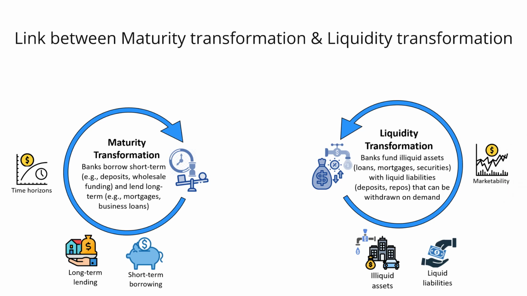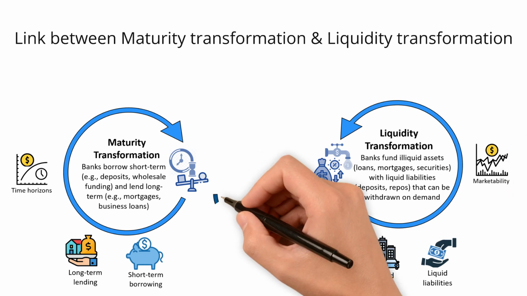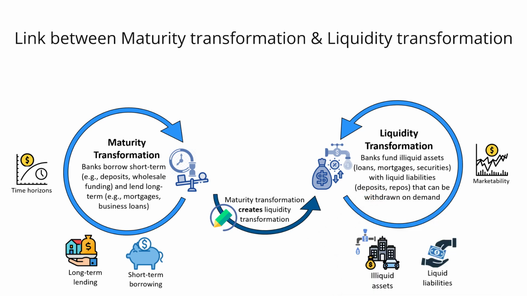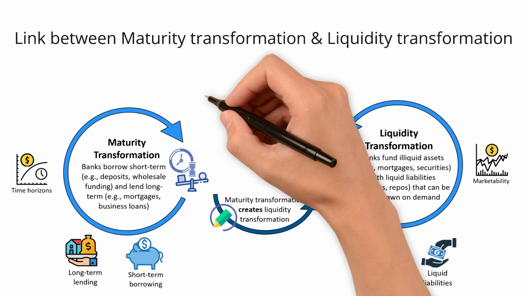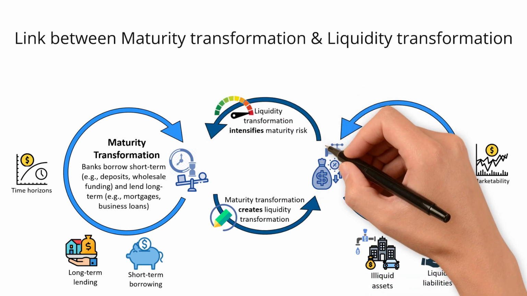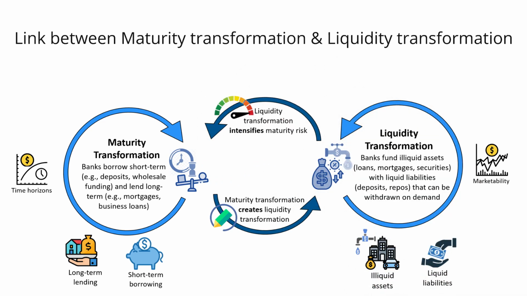How are they interrelated or intertwined? Maturity transformation creates liquidity transformation, meaning lending long-term inherently means holding illiquid assets. Funding with short-term liquid liabilities automatically creates a liquidity mismatch. Liquidity transformation intensifies maturity risk. If short-term liabilities are withdrawn en masse, the bank must liquidate long-term assets early, often at a loss. So the two are different lenses on the same underlying fragility.